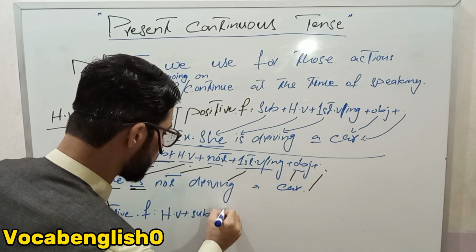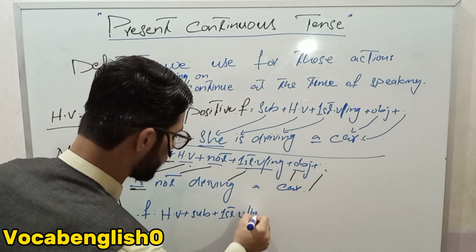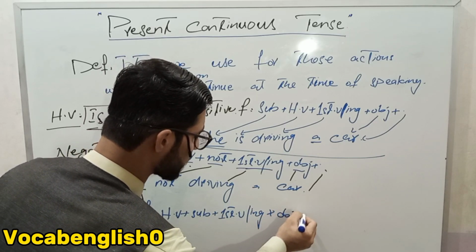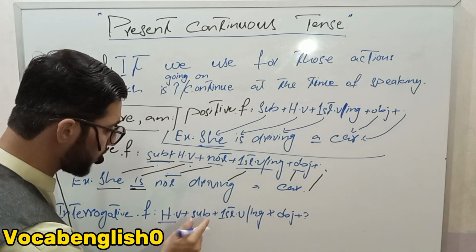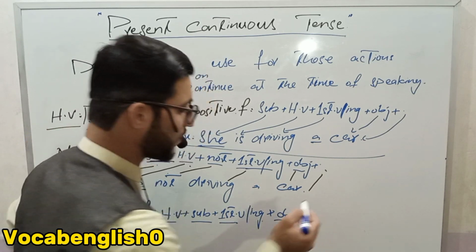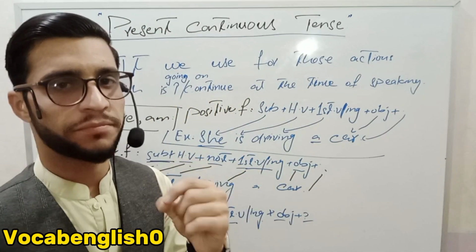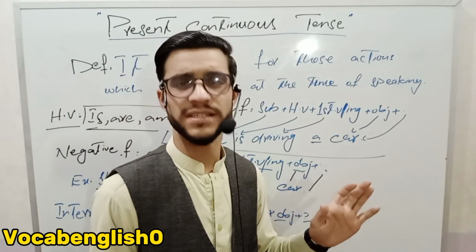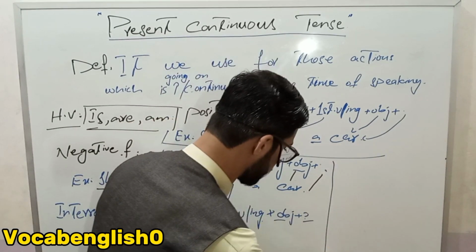Helping verb plus subject plus first form verb with ing plus object plus question mark. Always remember that in the interrogative formula, the question mark is very necessary. Without the question mark, this sentence is wrong.